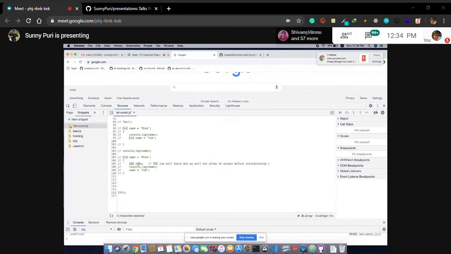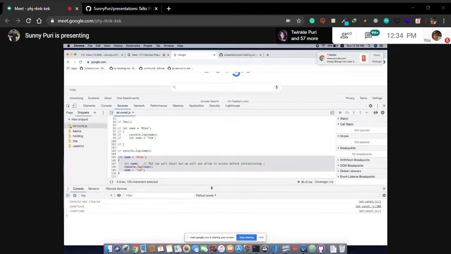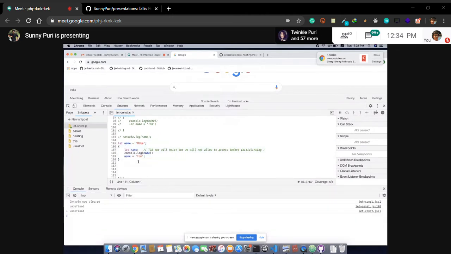So what is happening? It is getting hoisted. let is getting hoisted in the same scope. The scope is what? This is the scope. So let is getting hoisted, but ES6 is saying if someone tries to access that variable in the same scope before its initialization, throw an error. Just see what error is coming.